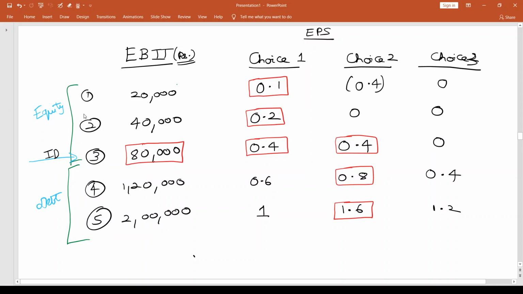So why does this happen? What's making this happen? What's the logic behind this? The logic is simple. Now I'll take you back to the discussion that we had in the topic called leverages. If you've not watched the videos in this topic called leverages, I would suggest you do that. There are 5 videos that I've uploaded in this topic called leverages. Please take a quick look into that.